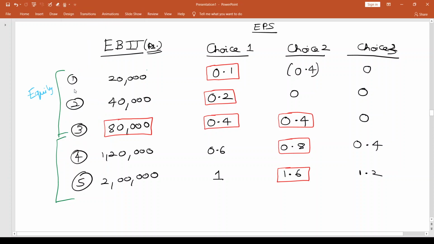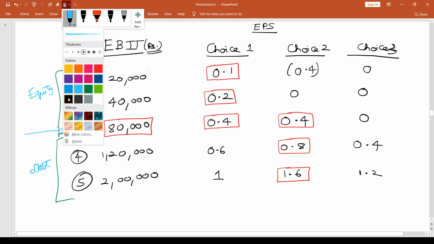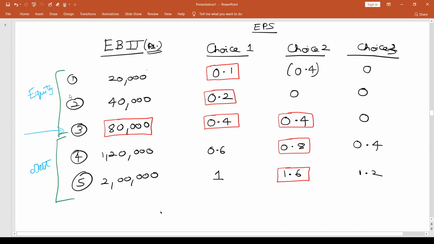At 80,000, I would say this as an indifference point, and after 80,000, debt seems to be a better source of finance. So this is what comes out in our analysis, right? So at 80,000, that's the indifference point. Anything is okay. For every level of operating profit lesser than 80,000, equity is better, and for every level of operating profit higher than 80,000, debt seems to be better.